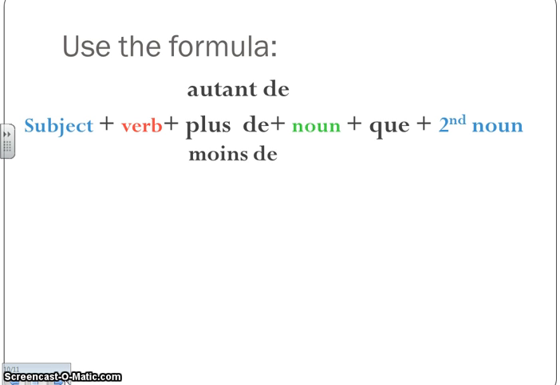Your formula would look like this. Subject, verb, autant de, plus de, moins de, then the noun, and then que, and then the second noun. So if I wanted to say, I have more pencils than you, j'ai plus de crayons que toi. I'm literally saying, I have more of pencils than you.